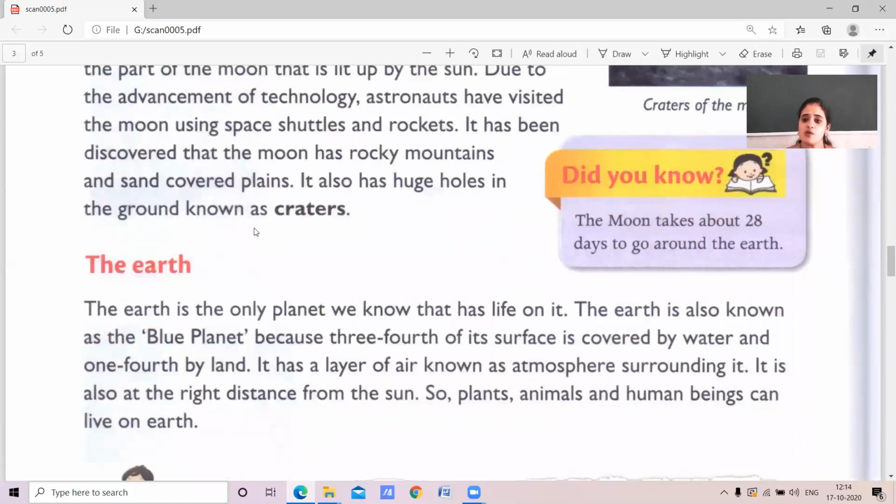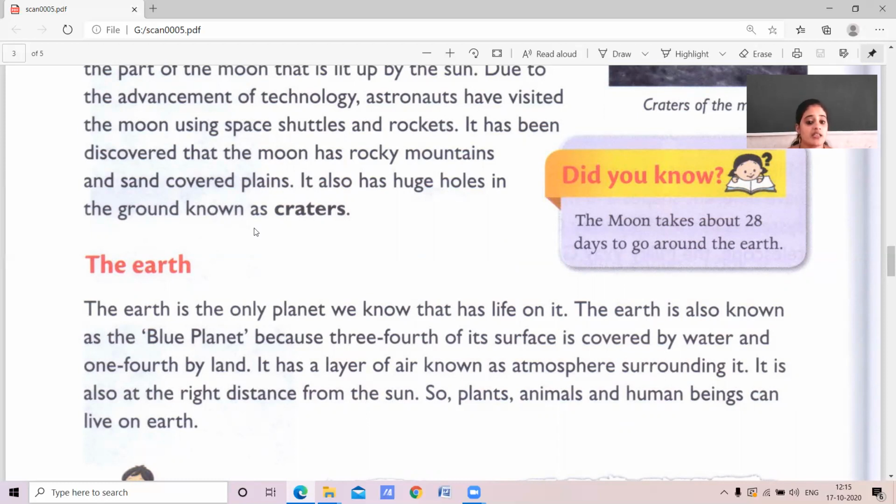Okay. Now come to the Earth, our beautiful planet, our living planet. The Earth is the only planet where living organisms live. The Earth is also known as, yes, the blue planet, because the Earth is covered with water. So it is called the blue planet because 3/4 of the surface is covered by water and 1/4 by land.